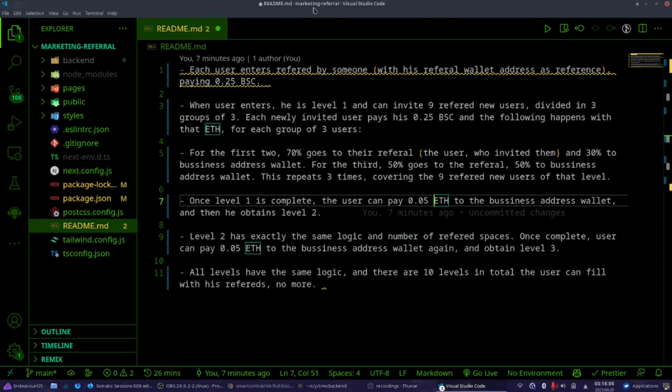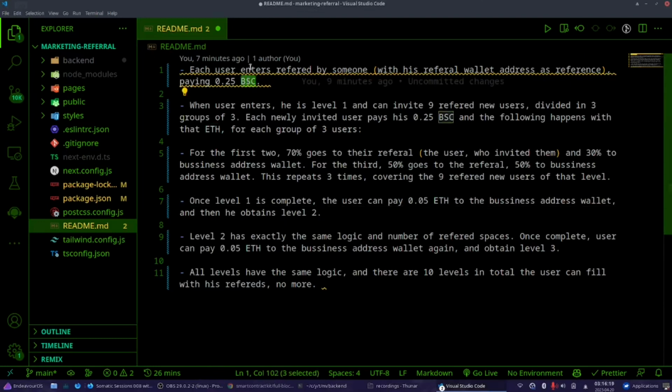So what are we going to build? The idea is, it's like a pyramid scheme, you know, a marketing referral system. So each user, these are the specifications they sent me for Binance Coin, but for the Binance chain, but we are not going to deal with Binance, so forget about this. Let's make this it.